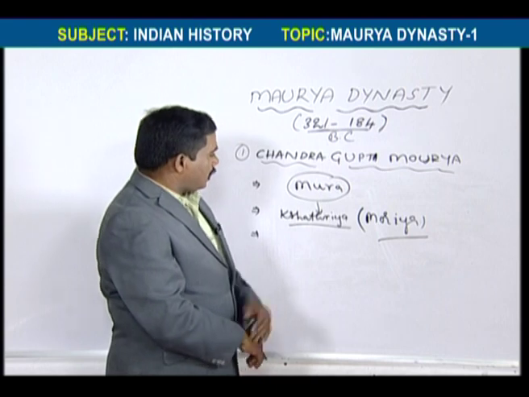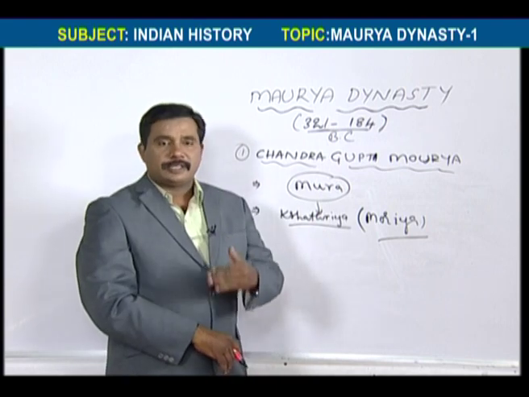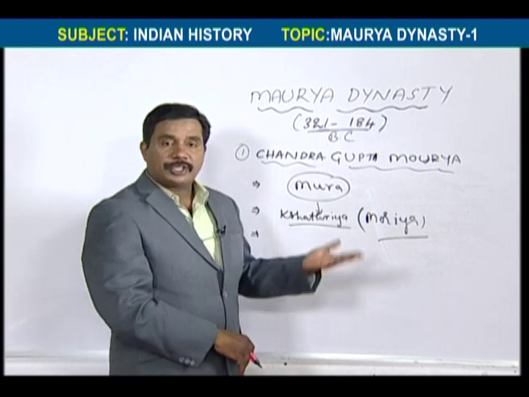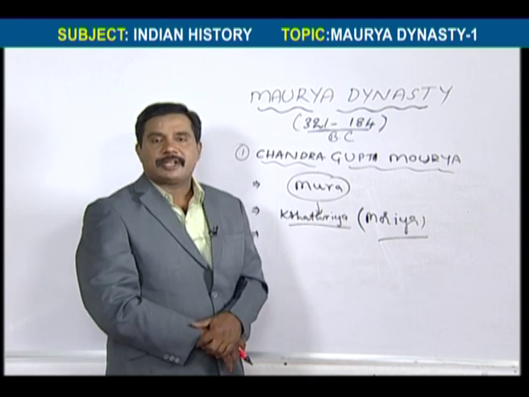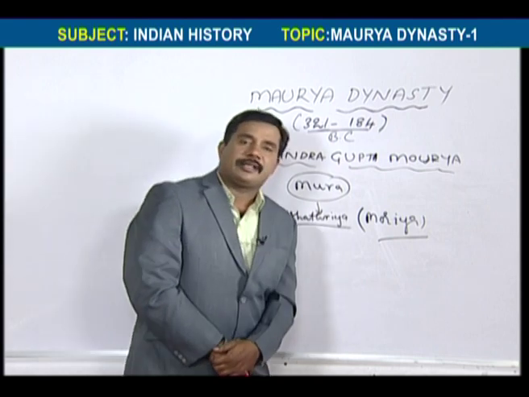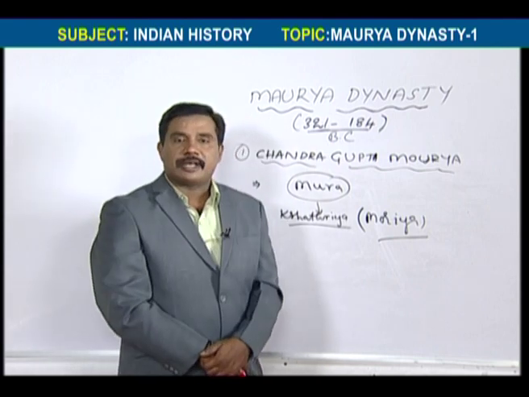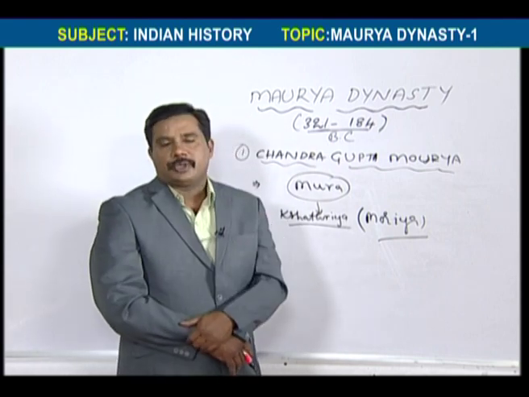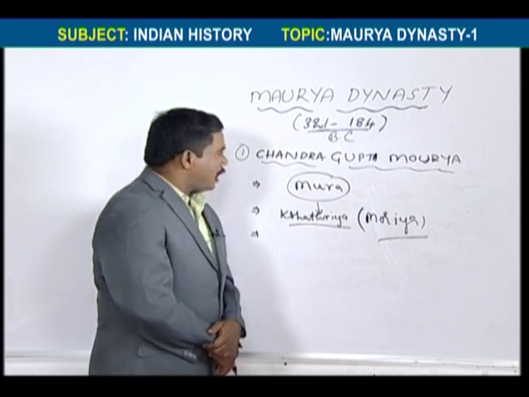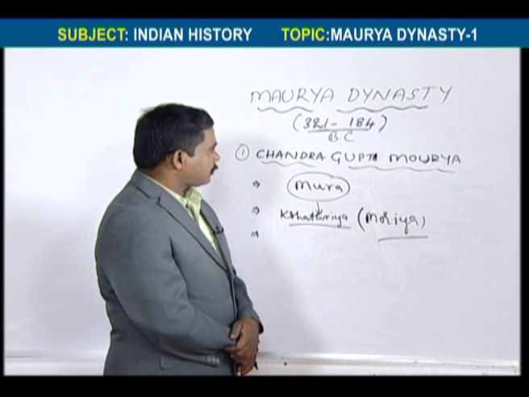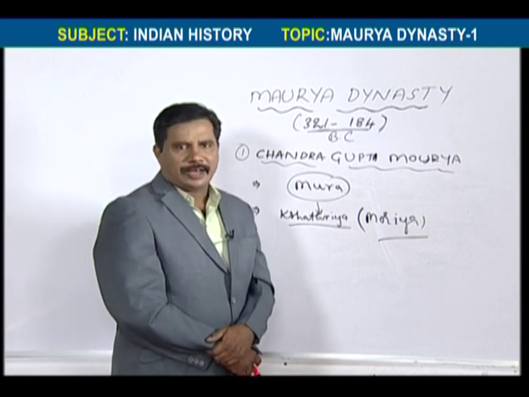But anyhow, here we have three controversial discussions: that they belong to Kshatriya, Shudra, or Vaishya. But most historians have decided that the Mauryans belong to the Shudra community. Okay, so this is the information regarding their surname and their clan.